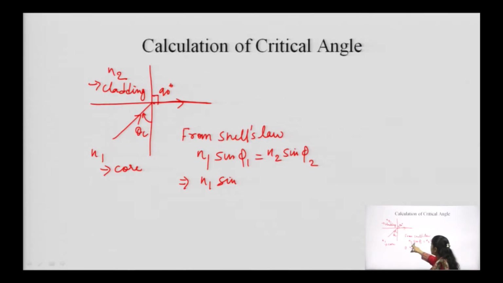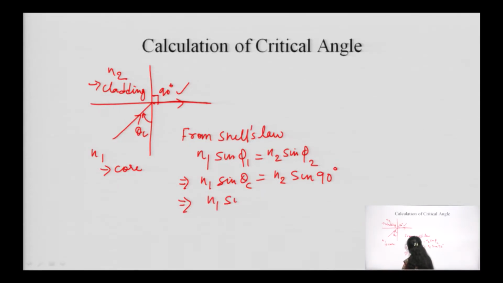So, n1 sin phi 1, where phi 1 is our incident angle. Here we have taken the incident angle as theta c, so we have denoted it with theta c. The refractive index of the second medium, that is the refractive index of our cladding, is n2 sin, and here we have to write our refracted angle. And what is the refracted angle here? The refracted angle is 90 degrees, so we are putting 90 degrees here.